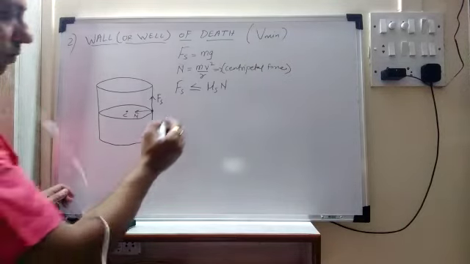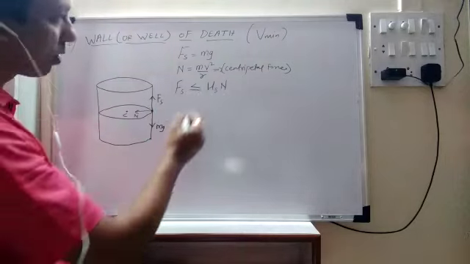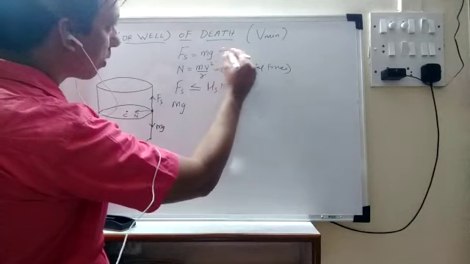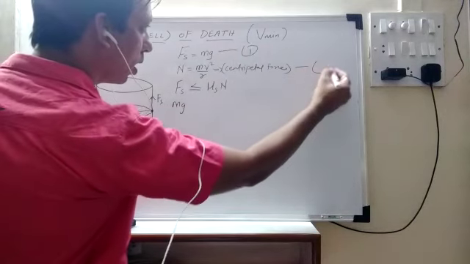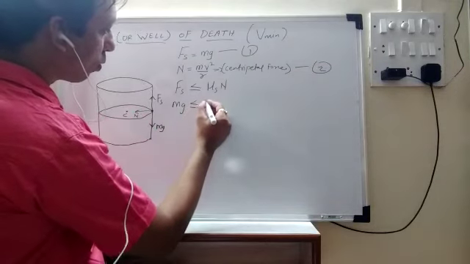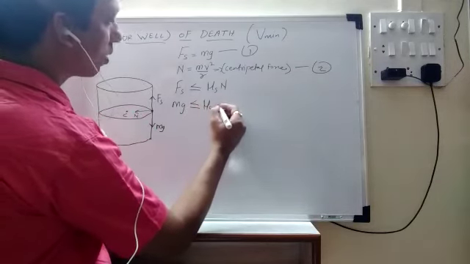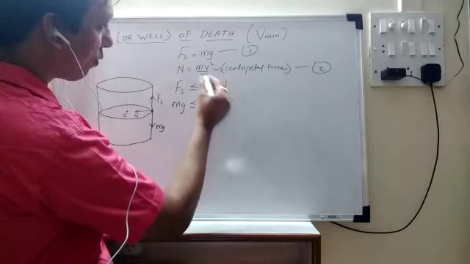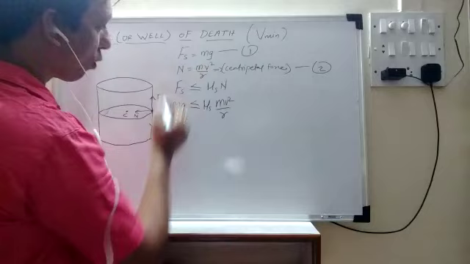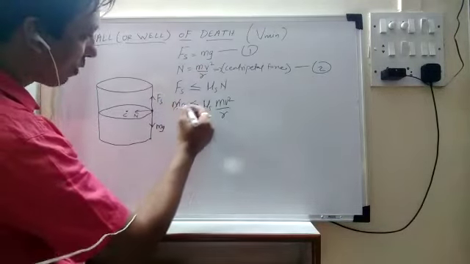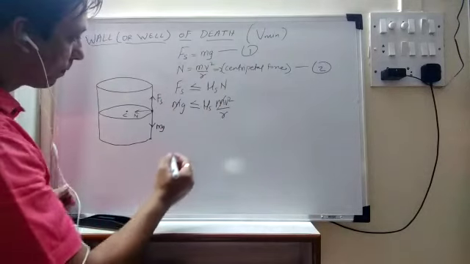So when I am writing like this, you can see that Fs is equal to mg from equation number 1, and from equation number 2, mg is less than or equal to mu s mv square upon r. So I have substituted for n from here and for Fs from here. So m and m will get cancelled.